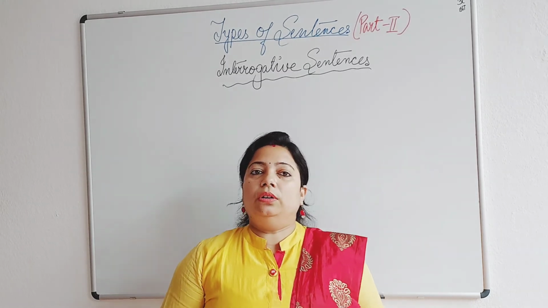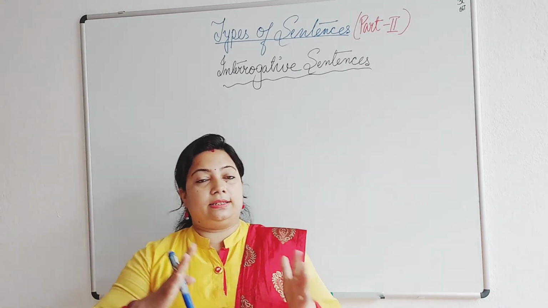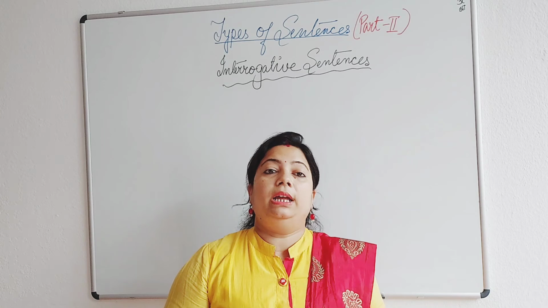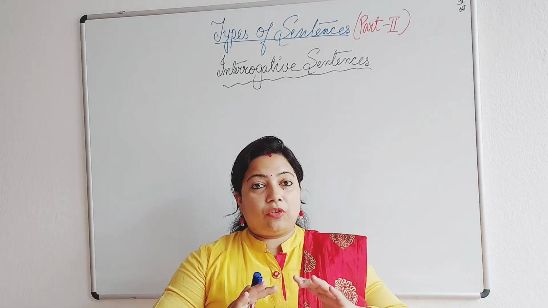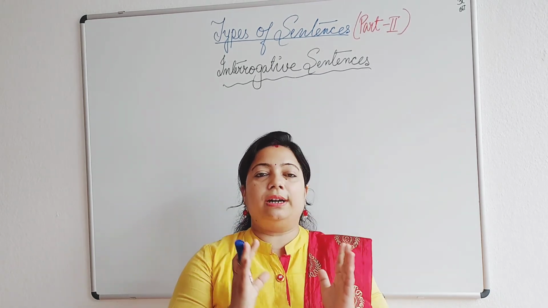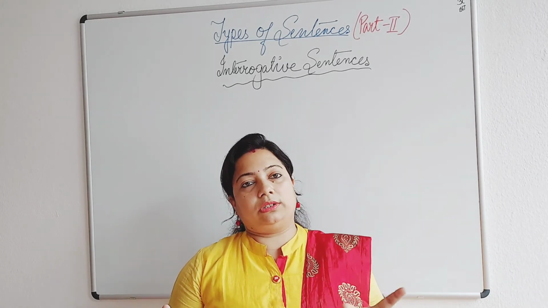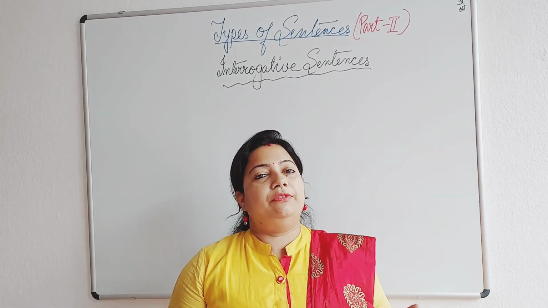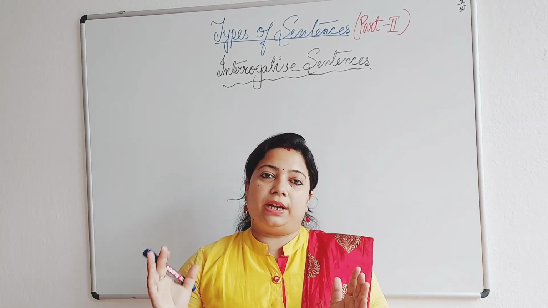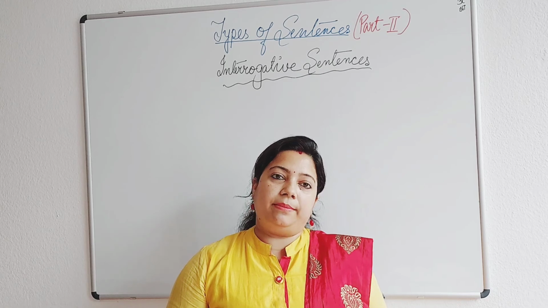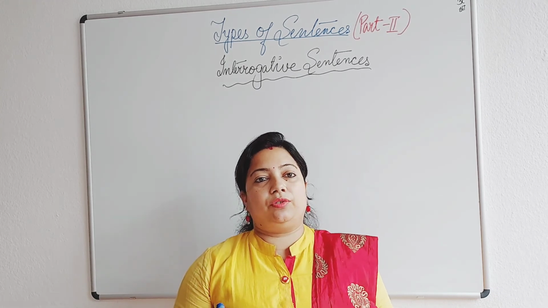So these are the 4 ways, and how we can use the affirmative form, how we can use the negative form, interrogative sentences, and what will be the sentence structure. The verb should come before the subject. There may be a main verb, but an auxiliary or modal verb should be before the subject, and there should be a question mark at the end. These are the very important things that you should remember when you are framing an interrogative question.